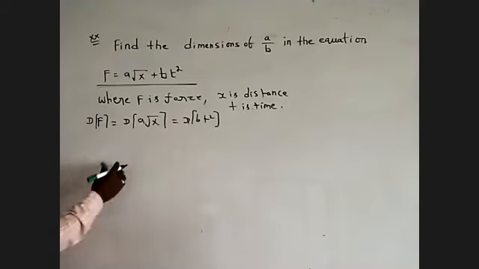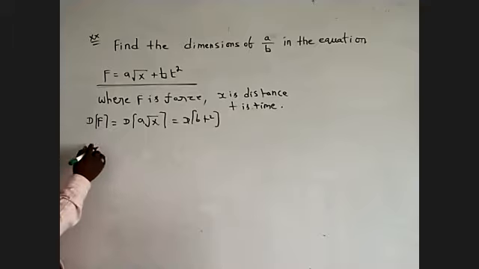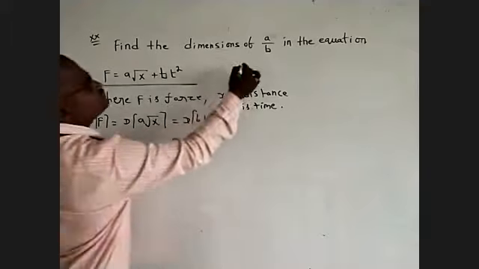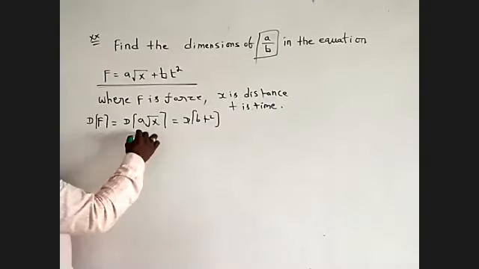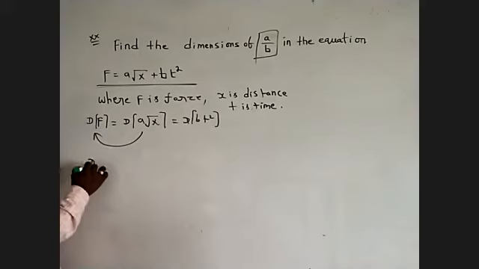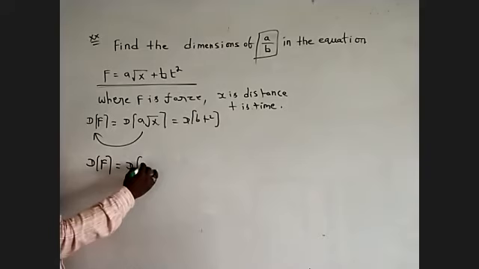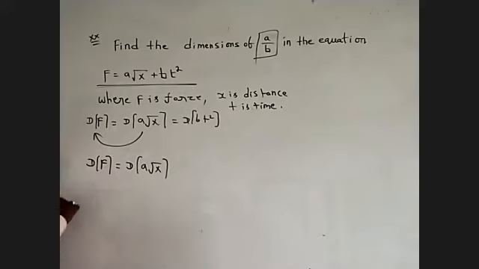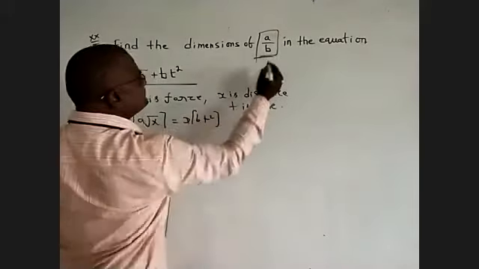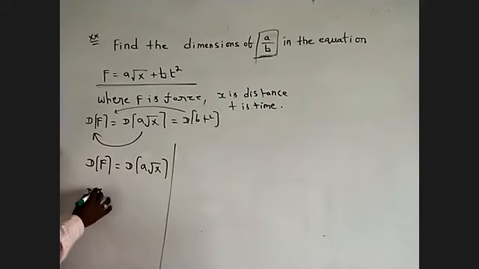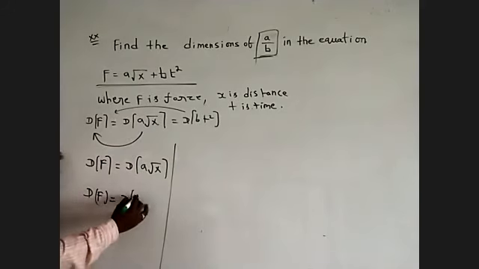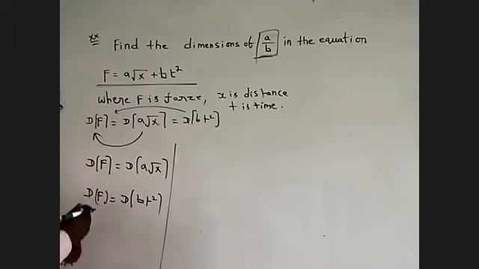Dimensional formula of F. Okay, I want to find out a by b. First we have to equate these equations. The dimensional formula of F is equal to the dimensional formula of a into root of x. This is one equation we take. Next, for b, the dimensional formula of F is equal to the dimensional formula of b into t square.